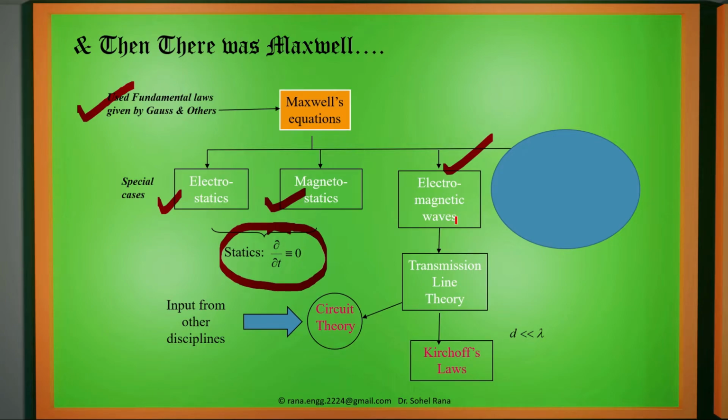Then we have to connect it with transmission line theory. Transmission line theory will give us the detail of how field theory is connected with circuit theory. So we have to see the circuit theory and field theory combination. This is one of the applications of electromagnetic fields. It uses various circuit theory laws like Kirchhoff's law. So let us see how transmission lines look.